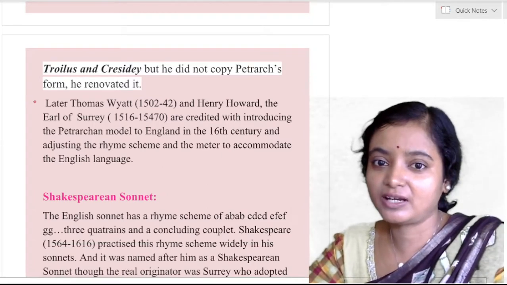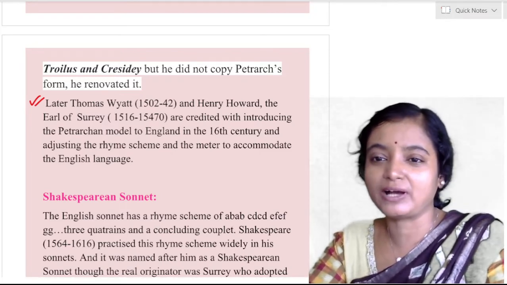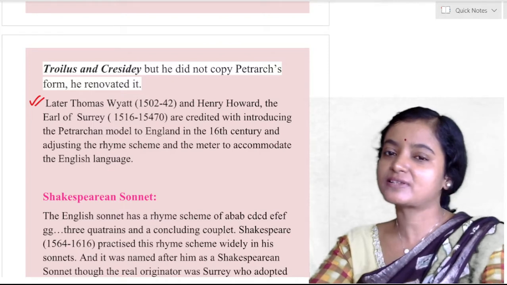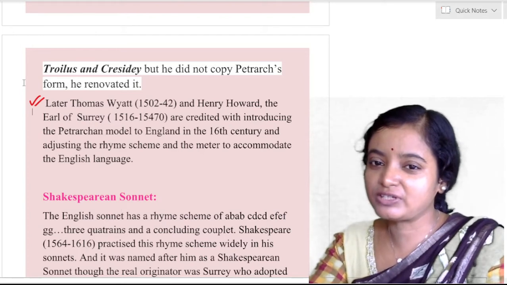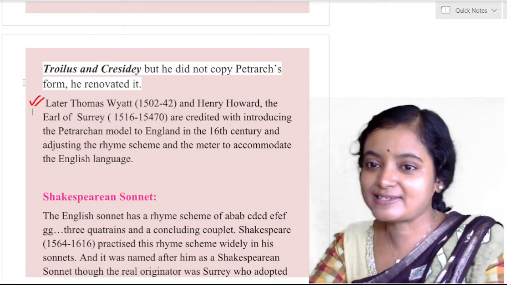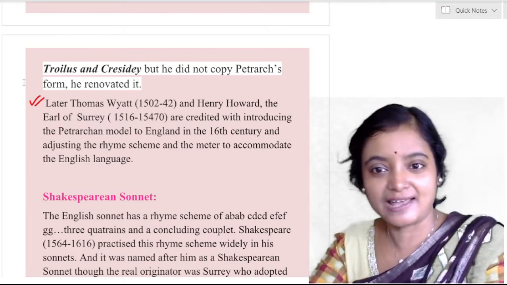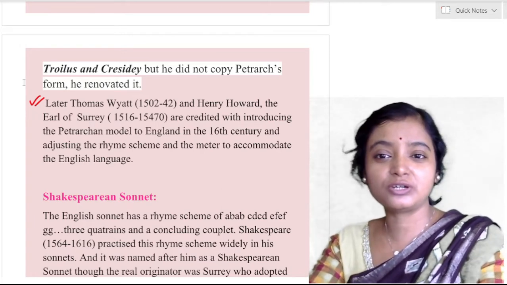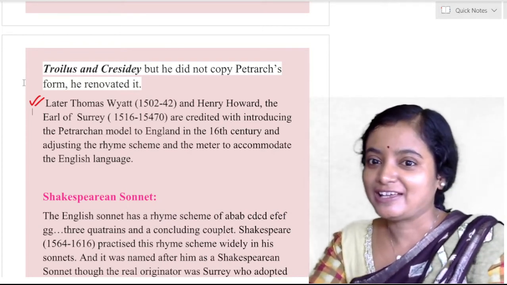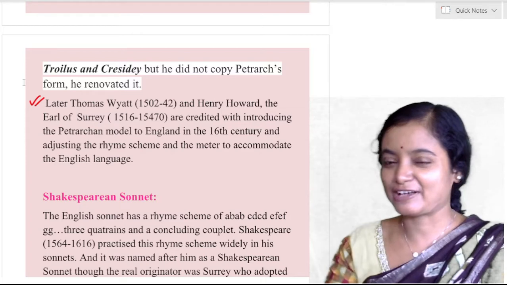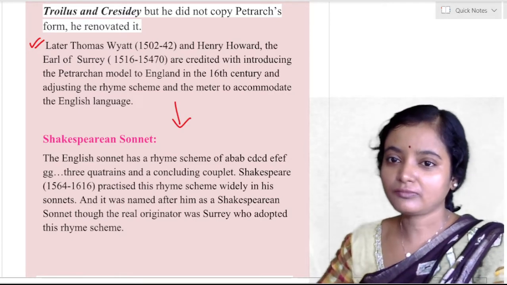Later, the significant contribution or innovation came with Thomas Wyatt and Henry Howard, the Earl of Surrey. These two persons are famous for Tottel's Miscellany. We have talked about Tottel's Miscellany. They are credited with introducing the Petrarchan model to England in the 16th century and adjusting the rhyme scheme and the meter to accommodate the English language. So they innovated the Petrarchan sonnet and shaped it to accommodate the English language and English taste. And now here is the Shakespearean sonnet, from the second important person.